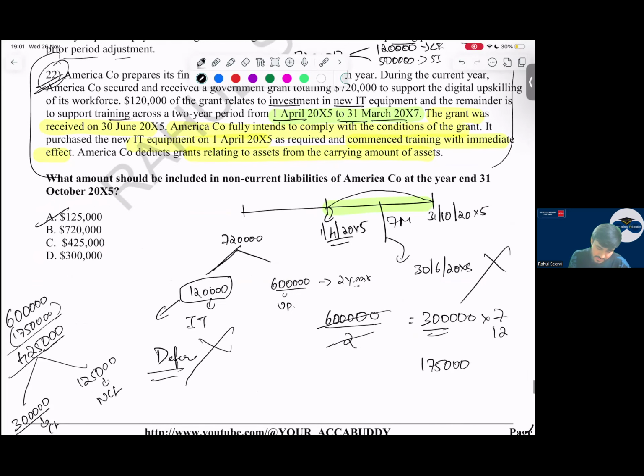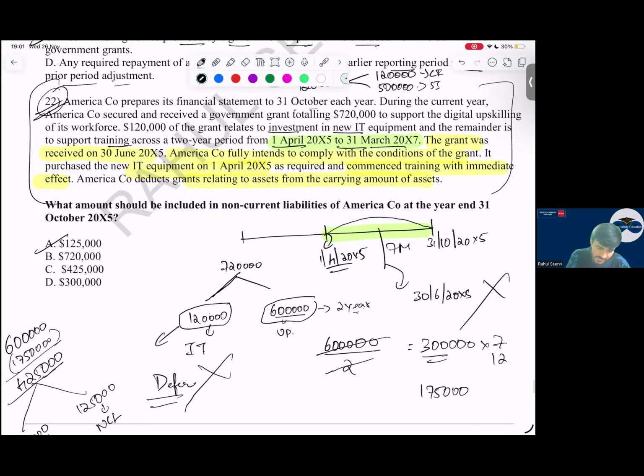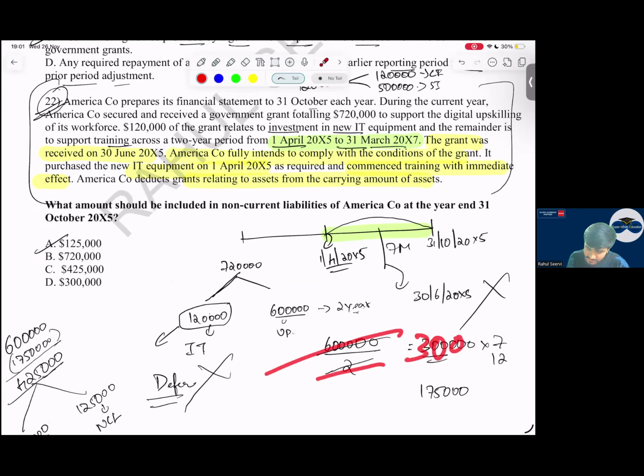So see here now, 720, this and this. So this, okay, it is not 5 lakh, it is 6 lakhs. Sorry, my bad. So this 6 lakhs or 600,000, we will recognize this as an income for 2 years. Yes, sir, 2 years. So how much is the income for 1 year? 3 lakhs, sir. And for how many months will I record?